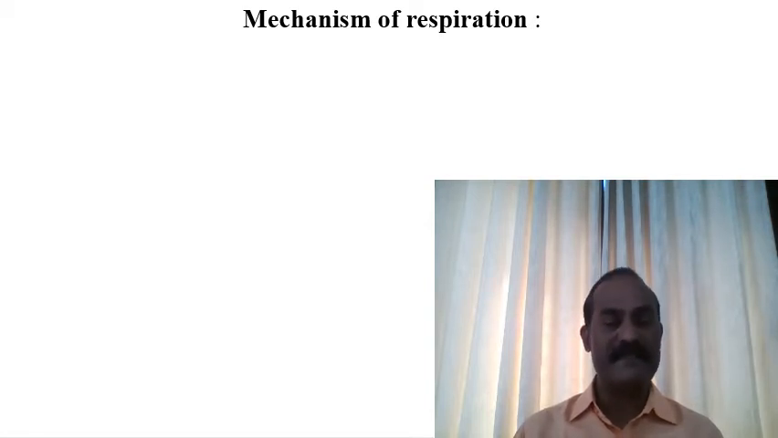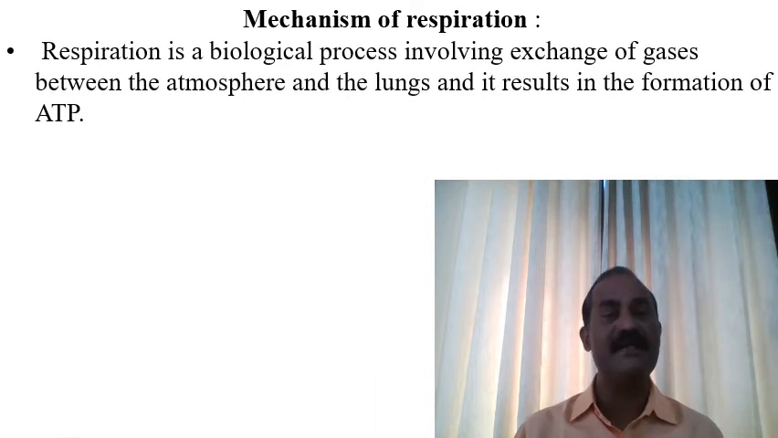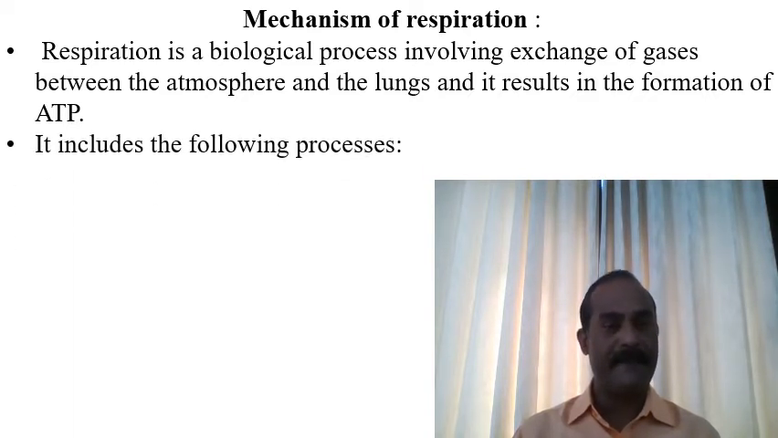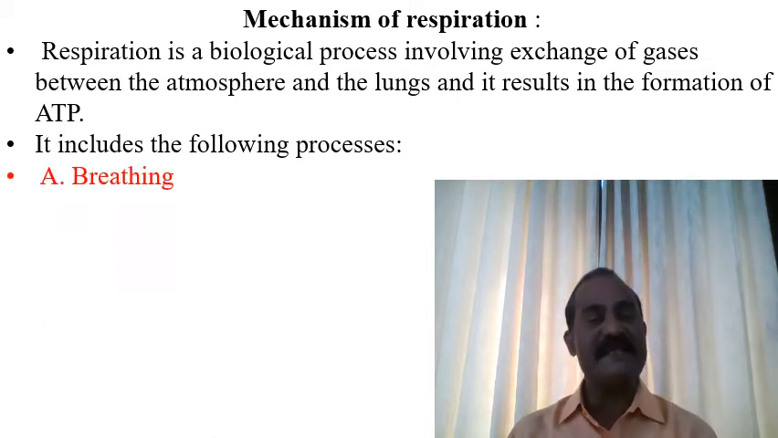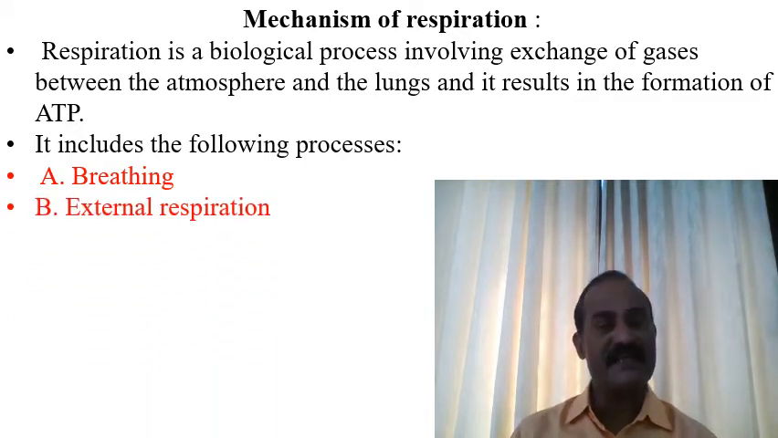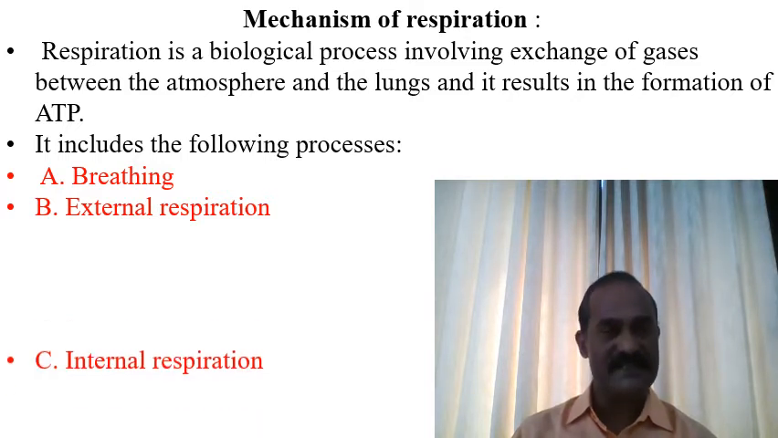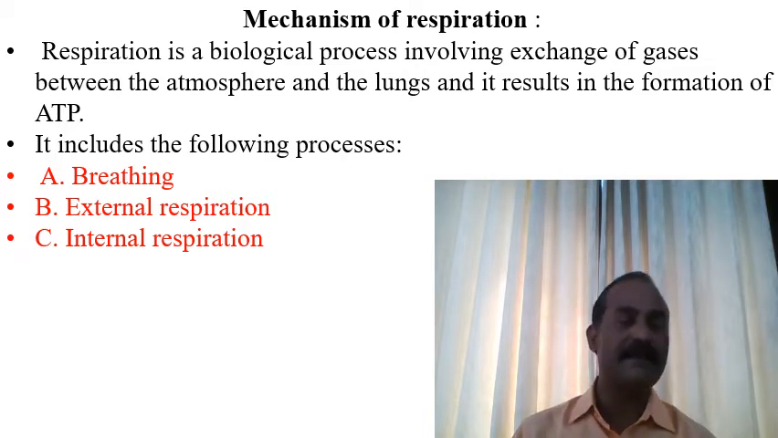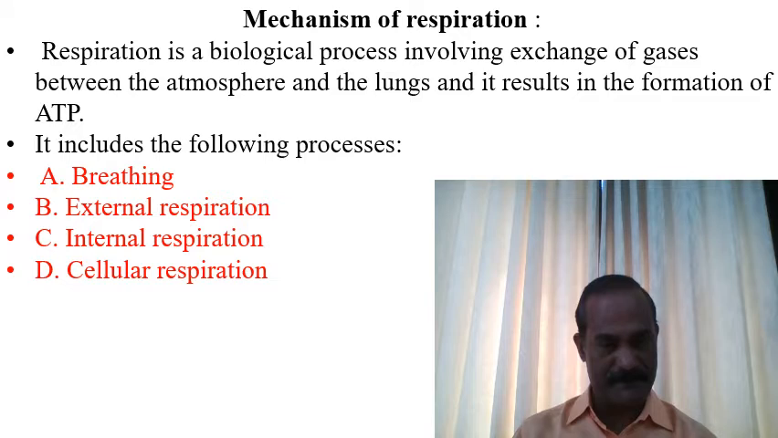Now the mechanism of respiration in animals, particularly higher animals, is a biological process that involves exchange of gases between the atmosphere and lungs, and it results in the formation of a chemical form, a biological form of energy, ATP. It is completed in 4 phases. The first one is breathing, an external process of exchange of gases. Then external respiration that occurs at the surface of the lungs. Then internal respiration that occurs between the respiratory surfaces and the blood tissue, and finally cellular respiration.